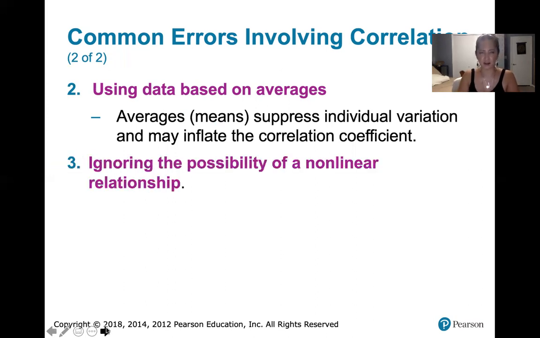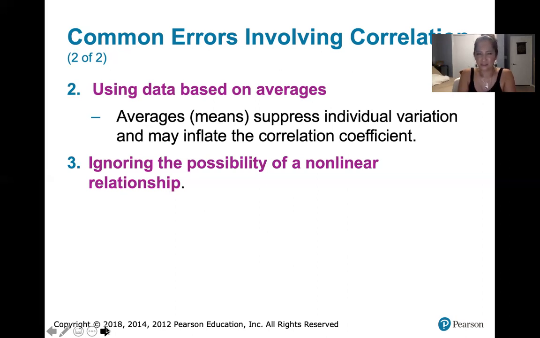And then the third error is ignoring the possibility of a nonlinear relationship. It's very tempting, especially as we get used to using technology, to just do the data entry and then assume that all the requirements are met, then look at the R value, look at the critical values of R or the P value, and then immediately come to some conclusion about a linear relationship.